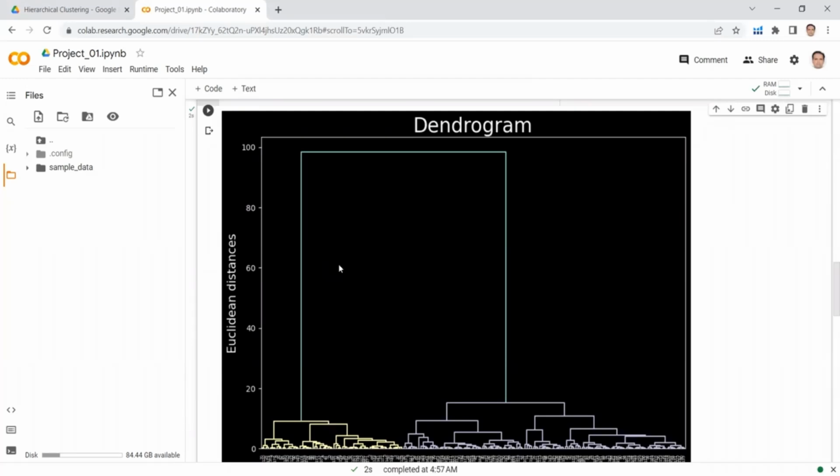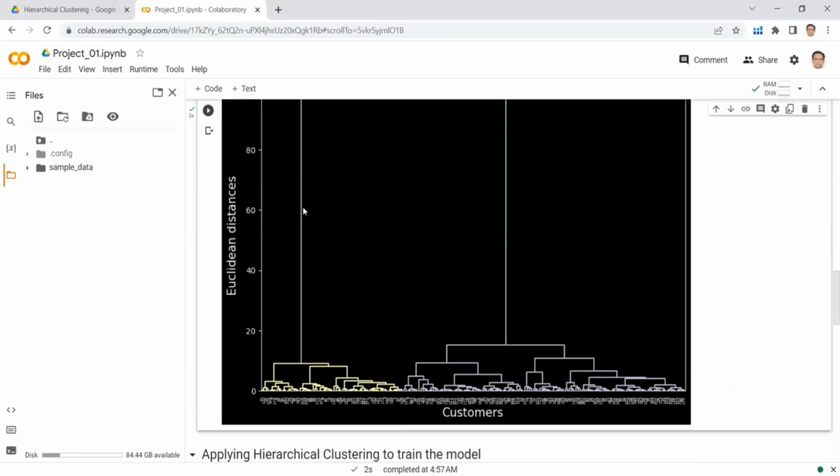This is the line of maximum vertical length which does not cross any horizontal line. Therefore, we will select the threshold value somewhere here. If this is my threshold line and I go below it, I may have 1 cluster, 2 clusters, or 3 clusters. Now how many clusters do we need to select?